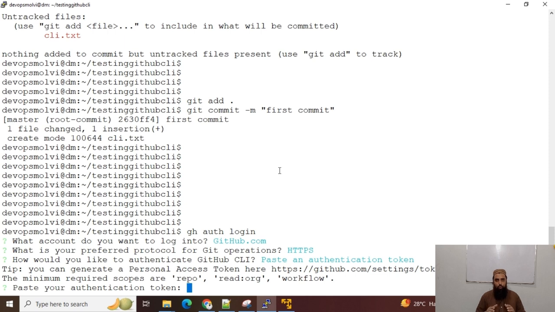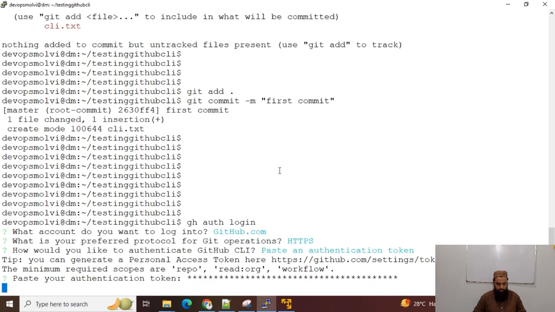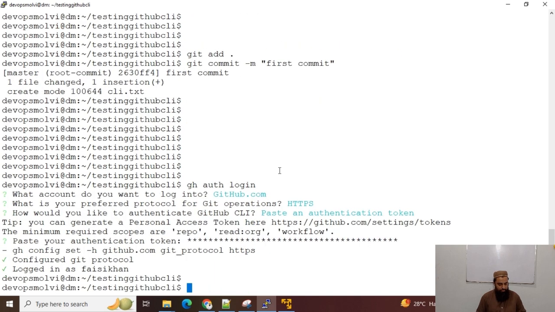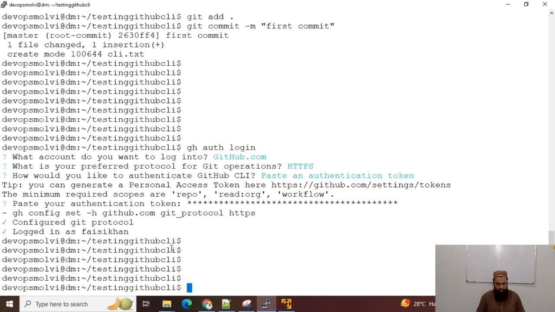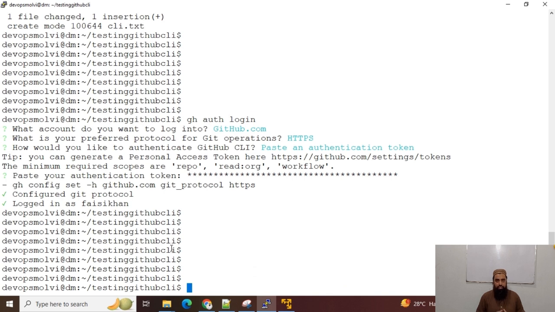I have explained how we can create personal access tokens in that lecture on how Git works. Now you can see I have logged in as Fasi Khan. This is my account, and now I can use GitHub CLI, and my gh commands should work without any issues since I am logged in.